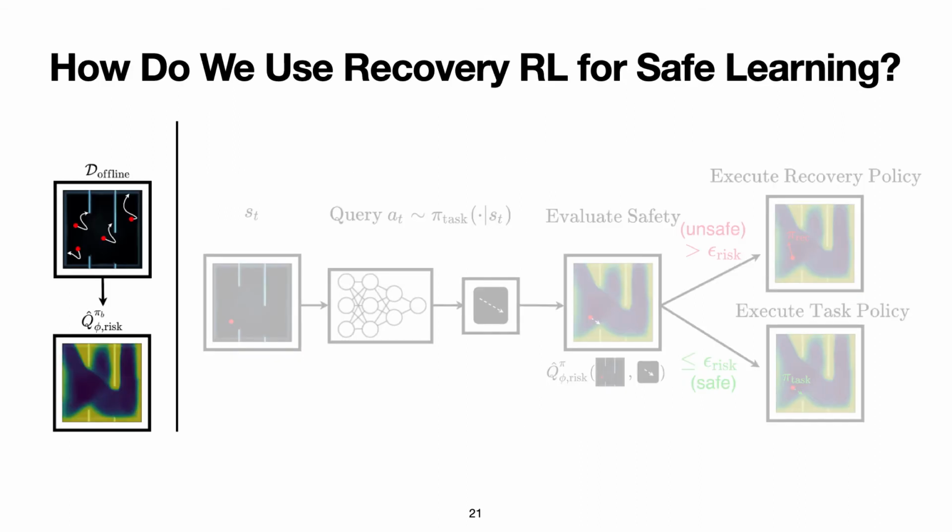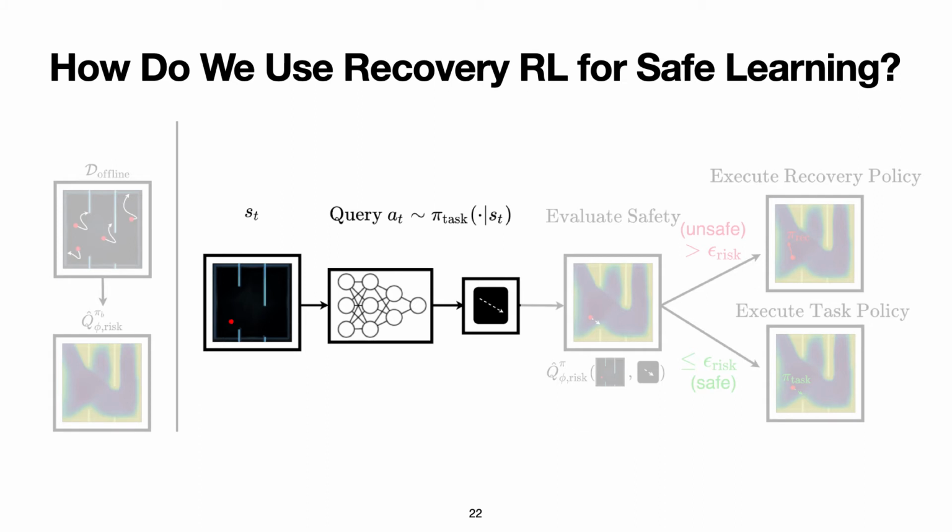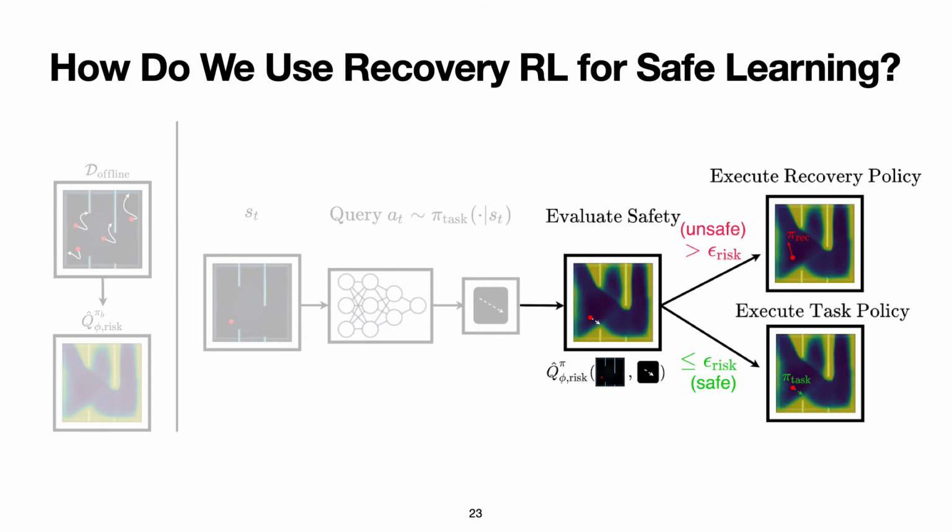In summary, Recovery RL initially leverages a set of offline data of unsafe behaviors provided by a human or hand-coded policy to initially seed the safety critic and recovery policy. During online execution, at each time step, Recovery RL first samples an action from the task policy. The safety critic is evaluated on this action and the current state. If it exceeds epsilon risk, the recovery policy is executed. If it is less than epsilon risk, it executes the action from the task policy.